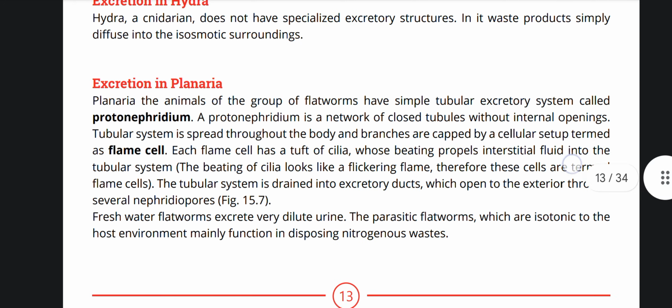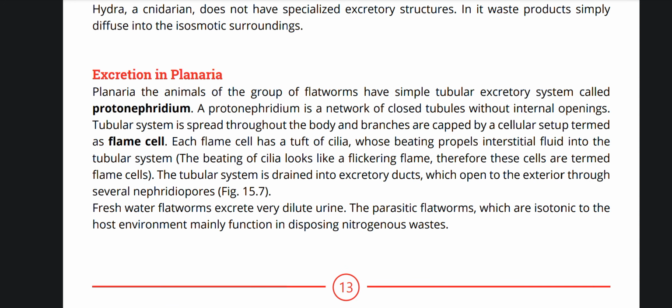Excretion in planaria. Planaria, an animal of the group of flatworms, has a simple tubular excretory system called protonephridium. A protonephridium is a network of closed tubules without internal openings. The tubular system is spread throughout the body and its branches are capped by a cellular setup termed a flame cell. Each flame cell has a tuft of cilia whose beating propels interstitial fluid into the tubular system. The beating of cilia looks like a flickering flame, therefore these cells are termed flame cells.